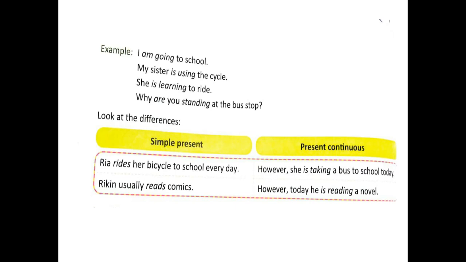Next, Rikin usually reads comics. Here you just see the simple present tense. However, today he is reading a novel. So if it is the continuous tense, we add ing to the verb. If it is simple present tense, we simply add s to the verb. Okay? I hope you can recall the action words, isn't it?